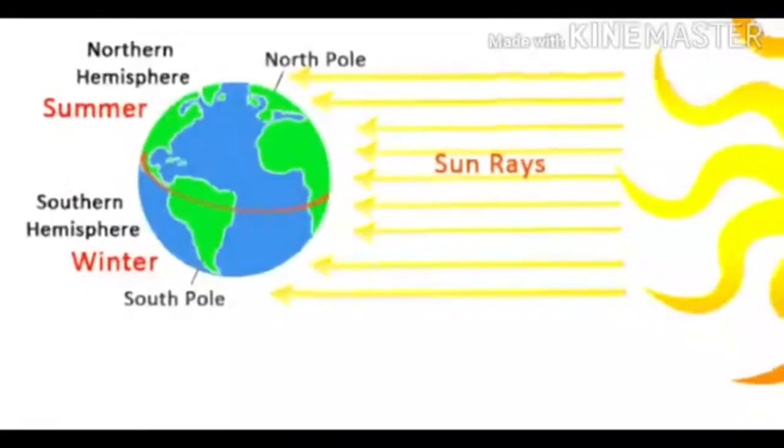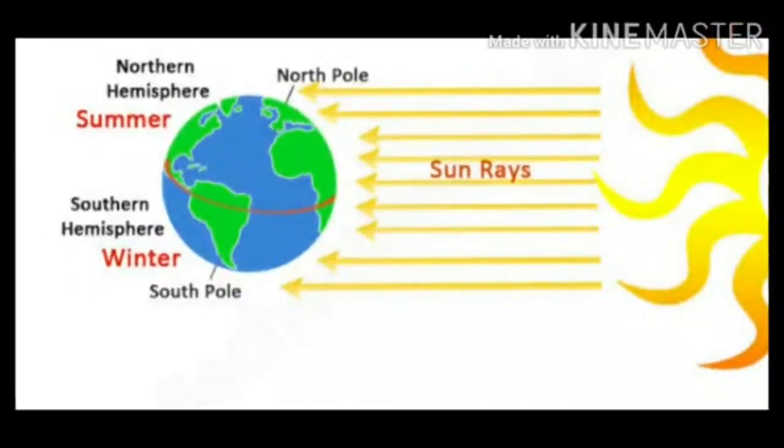Let us look at, children, how seasons are caused. Since the earth is inclined at an angle, the direct rays of the sun fall between the Tropic of Cancer and Tropic of Capricorn. Other places receive indirect sun rays.